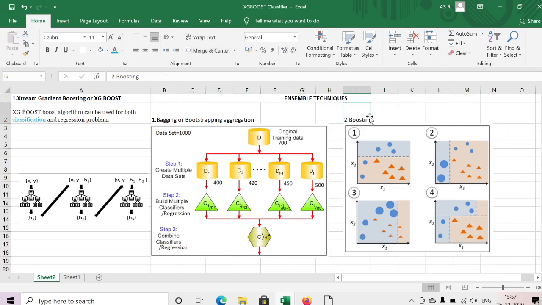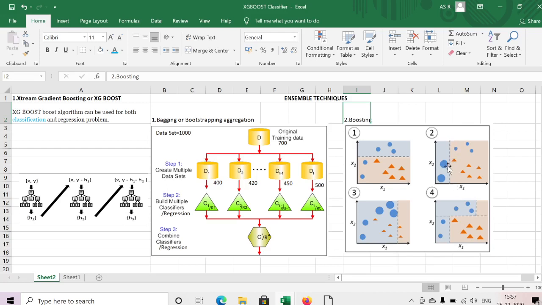Today we'll mainly discuss boosting. In the first iteration, we are passing 10 records, 5 blue records and 5 red records. But it classified only 3 records correctly, and 2 records are classified as red. These two are misclassified in the first iteration. That's why I'm going for the next iteration. The two misclassified in the first iteration I want to classify correctly in the next iteration.